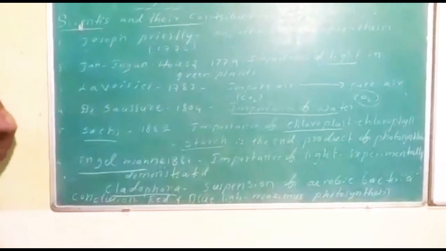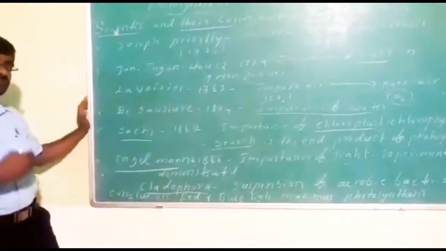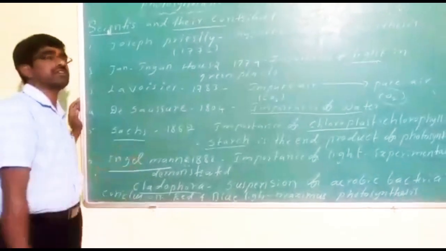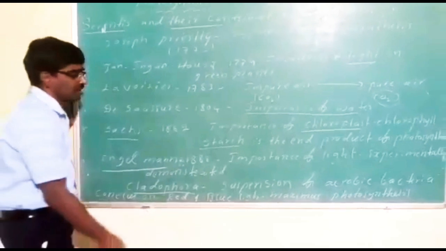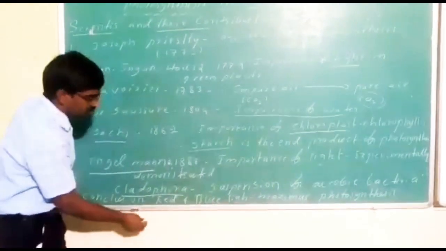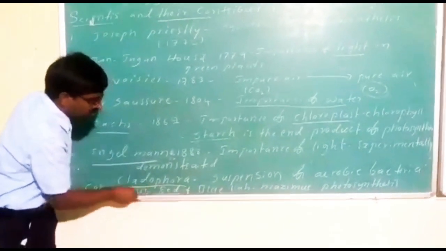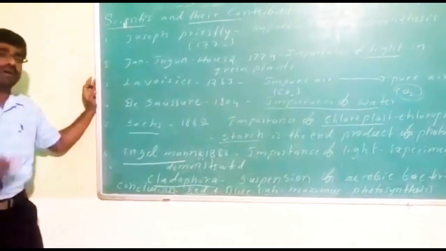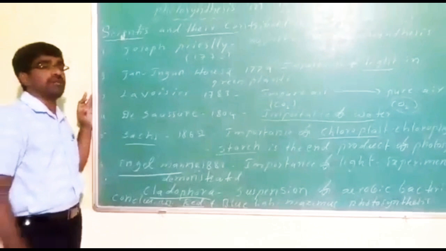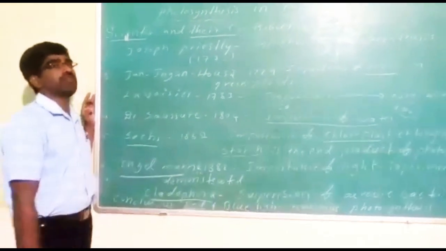Not all wavelengths of light rays are necessary, only VIBGYOR light rays. In VIBGYOR, especially red and blue light is useful for the maximum amount of food preparation, but in green light the least amount of food is prepared.